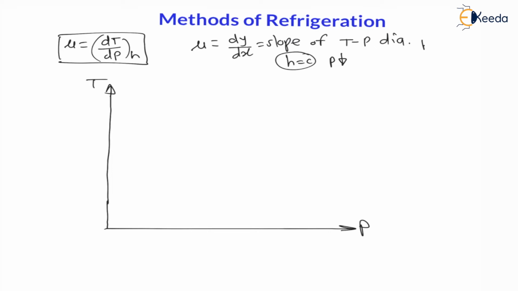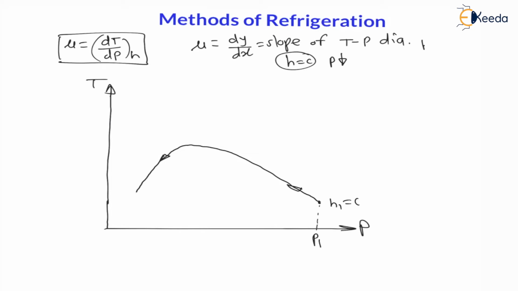Now let us say initially the pressure P1 is here, and at some enthalpy H1, which is constant. And if I throttle this gas, then initially first temperature goes on increasing, and after some point temperature goes on decreasing. This is throttling process, that is constant enthalpy process. Here enthalpy H1 is constant and curve will move from right to left, right?